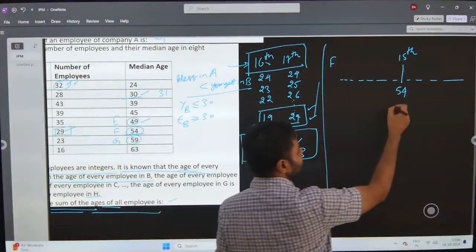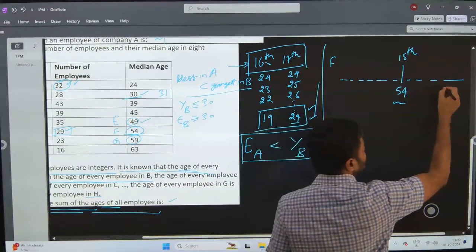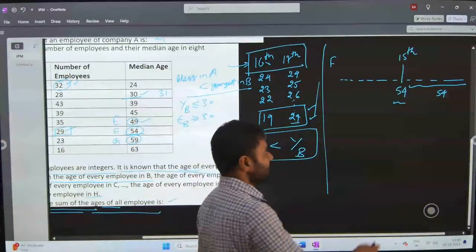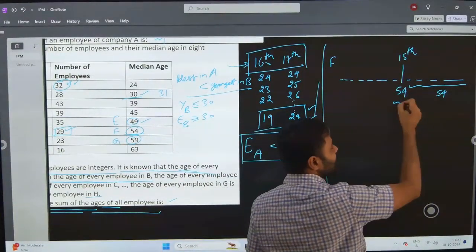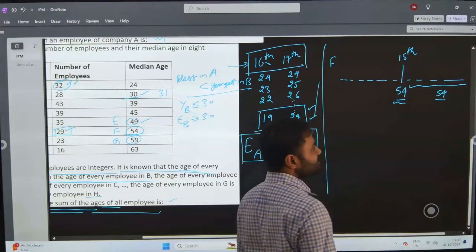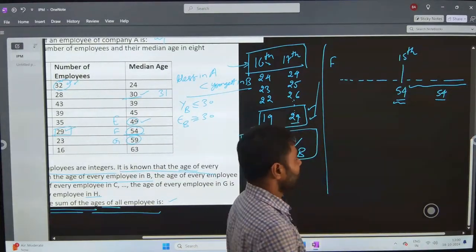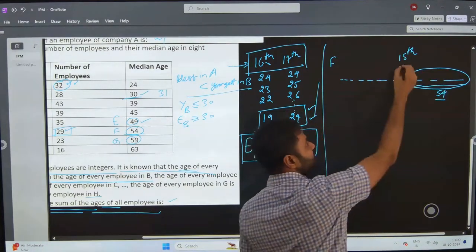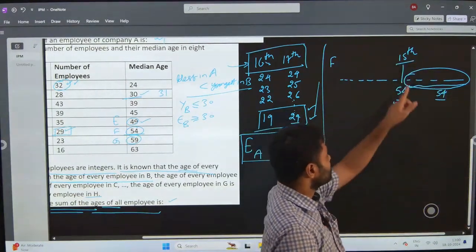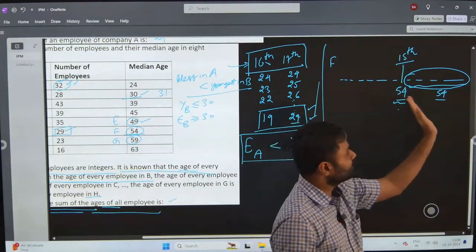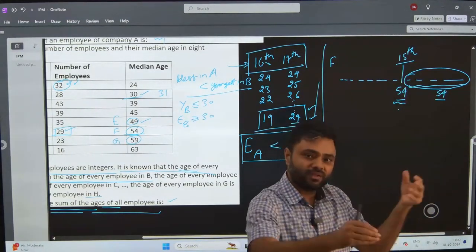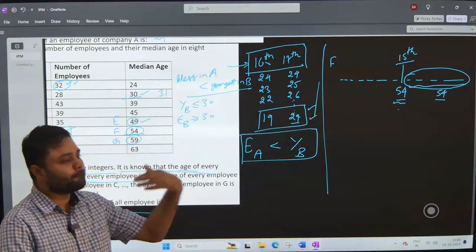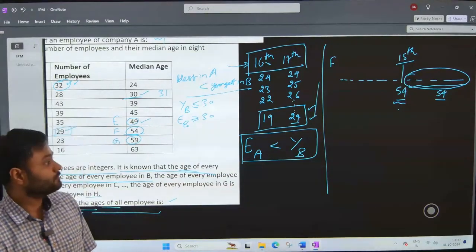If this employee has 54 years of age, the others can also have 54 years of age. Others are bound to have more age than 54 or they can have equal age as 54 but not less. Because these employees cannot have an age lesser than 54, otherwise they will come to this side and this cannot be the 15th position, right? This is in the middle. That means all other employees after the 15th position are either 54 years of age or more. And because we want them to have the minimum possible age, we will put it as 54.